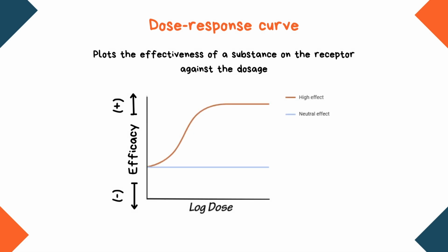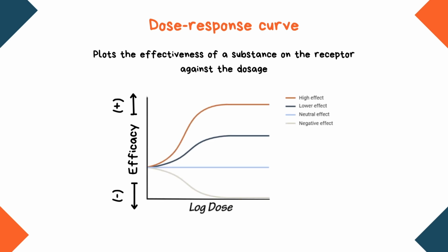Next, when a substance has an effect, we can see that there is an increase of the effect on the receptor with an increase in dosage. What can also be seen is that at a certain dosage, a plateau is reached. This indicates the maximum effect a certain substance has on the receptor. Similarly, we can see that this maximum effect can also be lower, indicating that the substance has a lower effect on the receptor, leading to less activation.